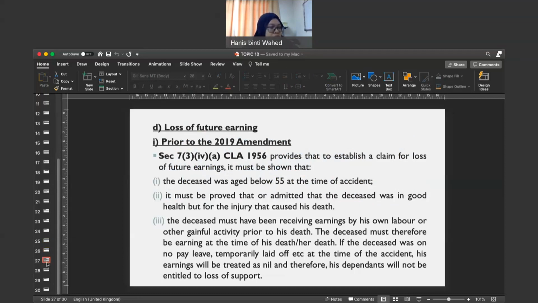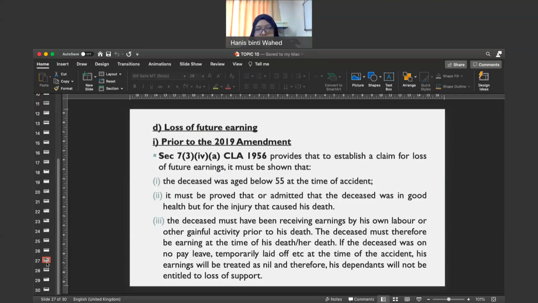Yeah. Okay, as stated under section 7 subsection 1. Yeah. Subsection 1, you look at section 7 subsection 1, it says about the damages, the type of damages that you can apply. Yeah. Okay. Section 7 subsection 3. Section 7 subsection 3. Yeah. Okay. The last one is loss of earning.